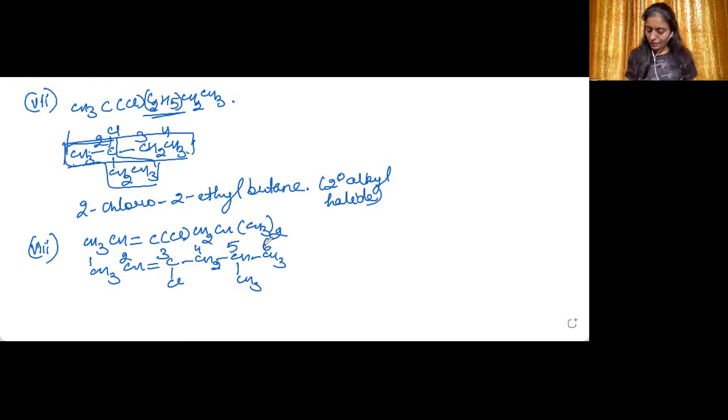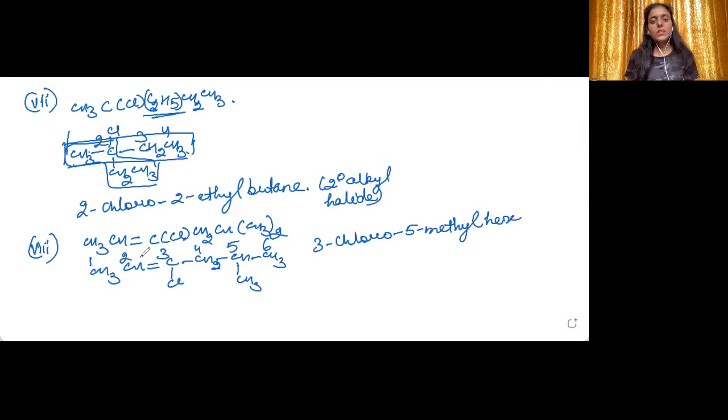At the second position, there is ene, that is the double bond. Third position is chloro. At the 5th position, there is a methyl group. So I will write 3-chloro-5-methyl. 6 carbons in the chain, hex.